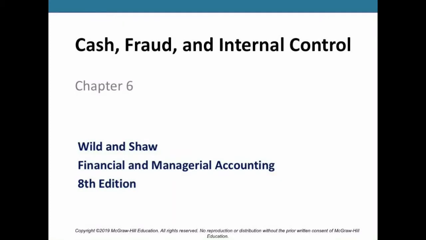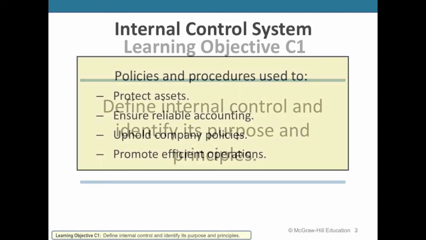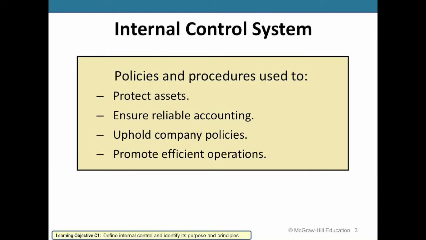Hello class, in today's lecture we're going to take a look at Chapter 6, Cash Fraud and Internal Control. And one of the main purposes of internal controls is to ensure that the accounting information that we're presenting reflects the actual reality of the underlying economic assets and the underlying economic transactions that are occurring to help protect those assets for the benefit of the shareholders and other stakeholders and promote efficient operations.